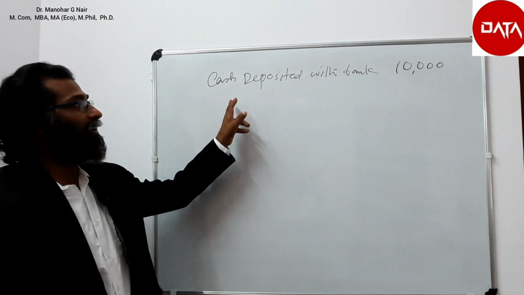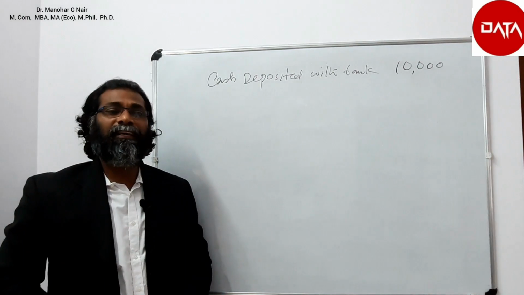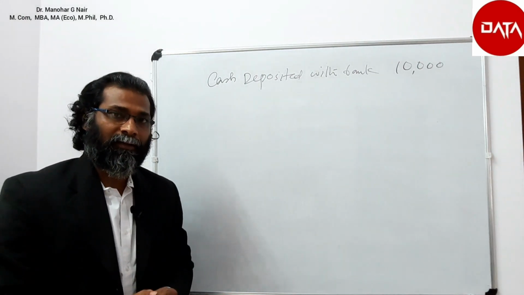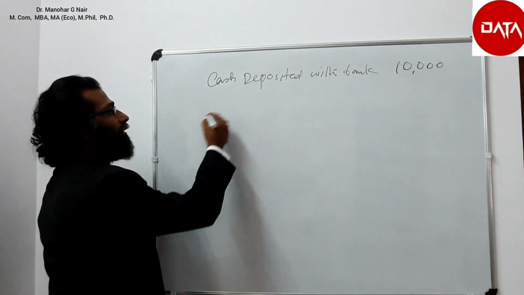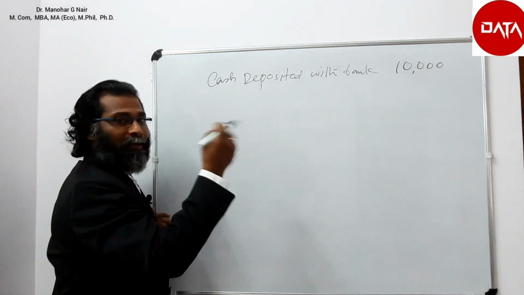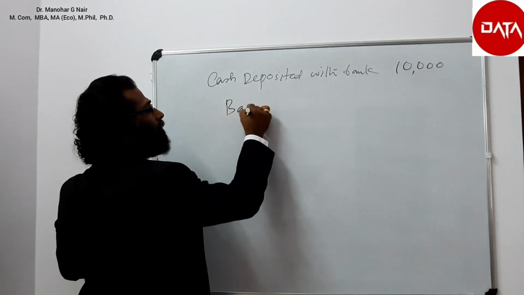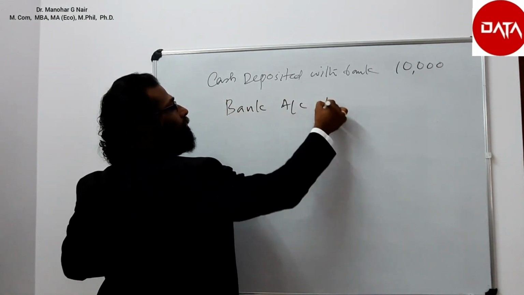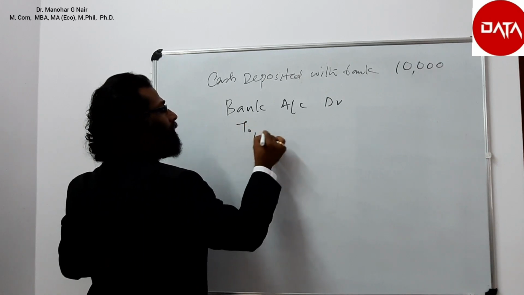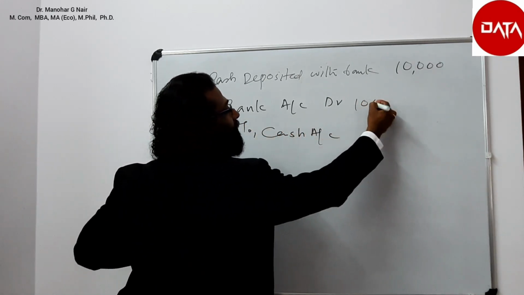Next transaction, let us take cash deposited with bank. Suppose the cash is deposited with the bank, then what goes out? Cash goes out, and who is the receiver? The banker is the receiver. So the journal entry will be bank account debtor to cash account, value 10,000.